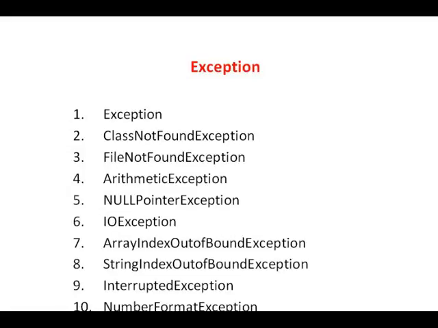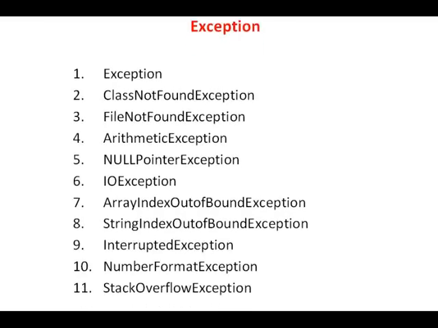It is the unwanted result or unexpected result which we are not expecting from our program. To handle the exception we need try catch block. We will learn about this in our next lecture. But for handling the exception, Java has provided us different classes to handle different types of exceptions. So the main class which handles all the exceptions is the Exception class.